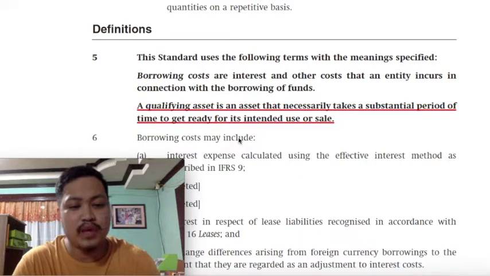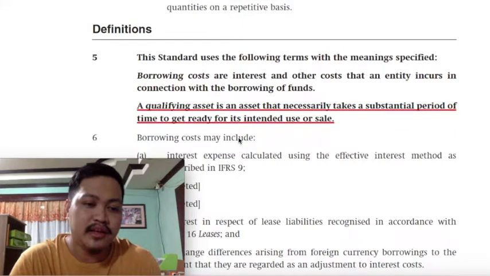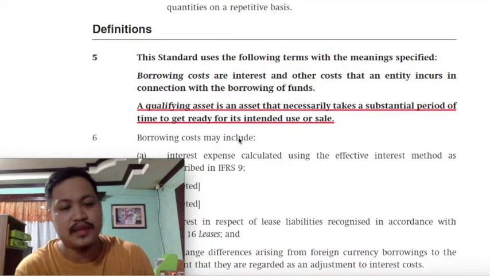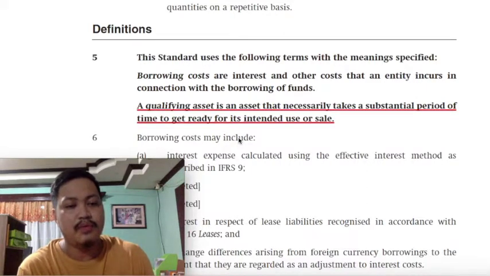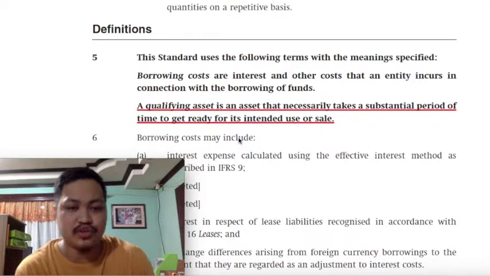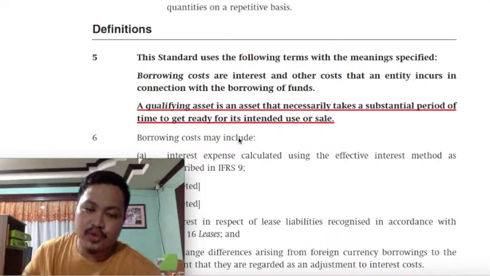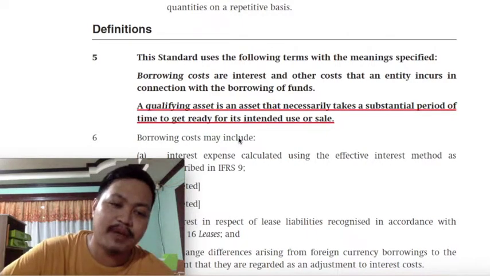But because qualifying assets require a substantial amount of time before they become ready for their intended use or sale, it now becomes understandable that the need to set aside funds for the construction and acquisition of the asset and the corresponding interest on such amounts will be considered as a necessary step or ingredient in the acquisition of the asset. So again, our general rule is that interest is to be expensed.